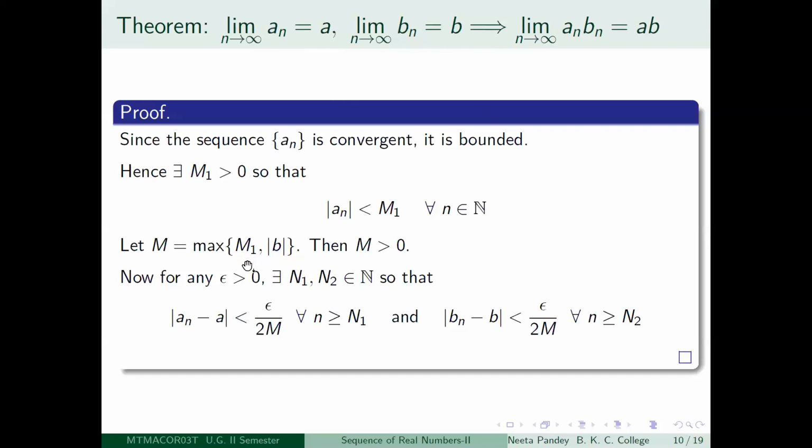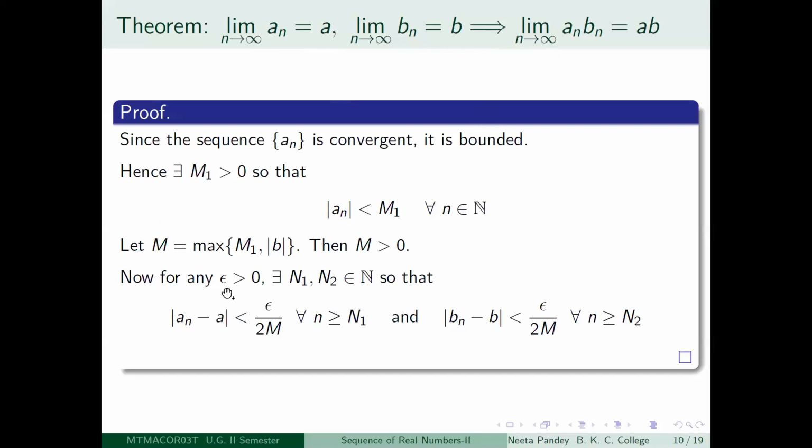So we just look at the maximum of m1 and modulus of b. The trick involved here is that m1 was a positive number. Since a_n is a bounded sequence, mod a_n is less than m1 for a positive number m1. So if I look at the maximum of m1 and mod b, that will be a positive number. So m is greater than 0, right? Even if mod b is 0, we don't care.